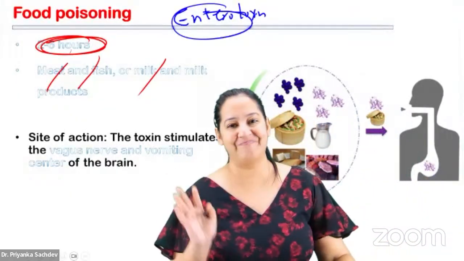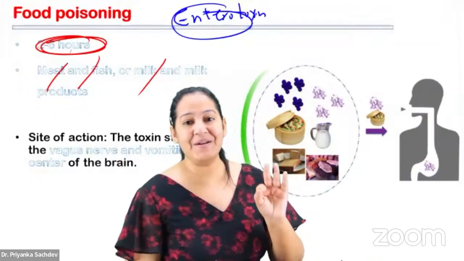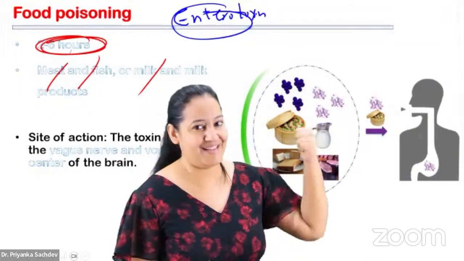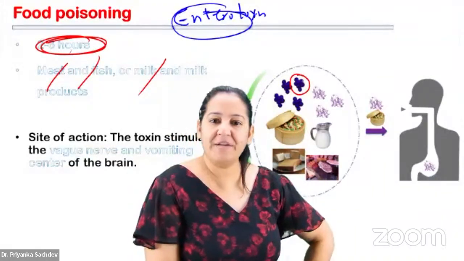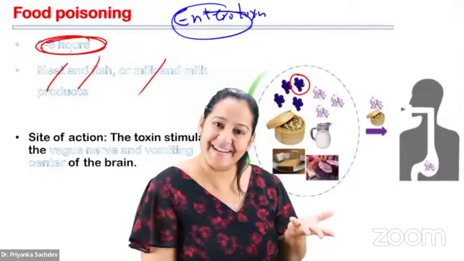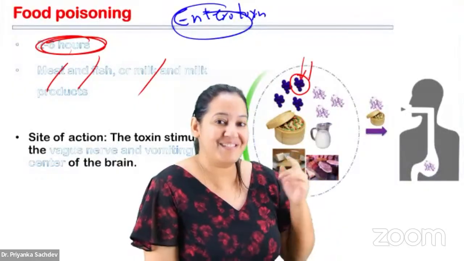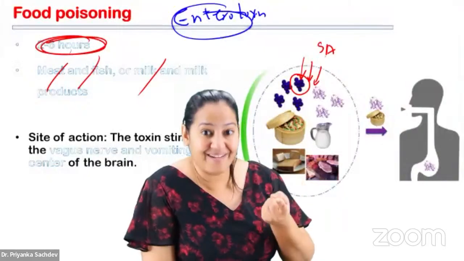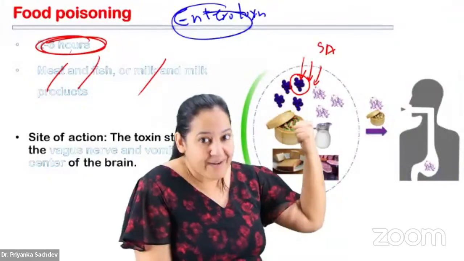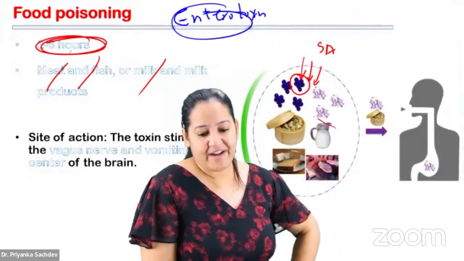Have a look at the diagram. Beautiful diagram. A diagram should be such that a person doesn't need any explanation. See, the diagram is self-depictive. Let me explain. Can you see the organism? Even if I don't tell you its name, you can understand: these are violet in color, these are spheres, and these are in clusters. So of course it's Staph aureus. See the food items shown to you.